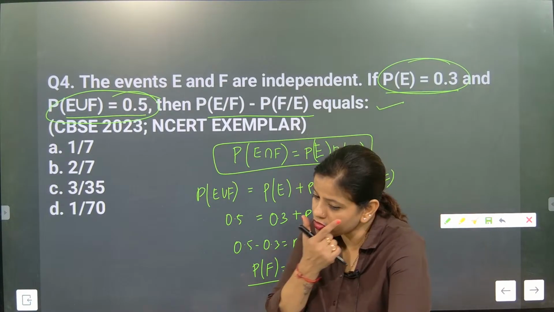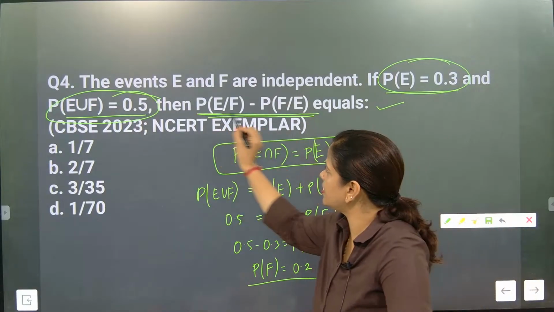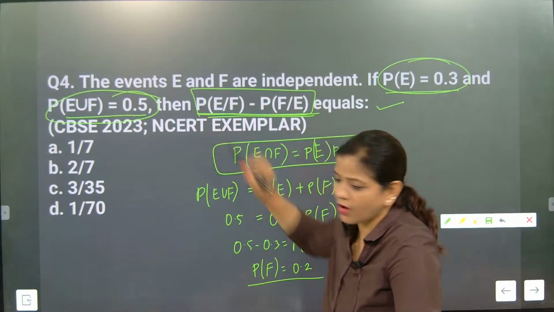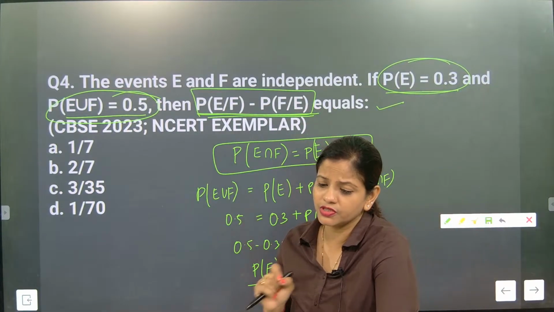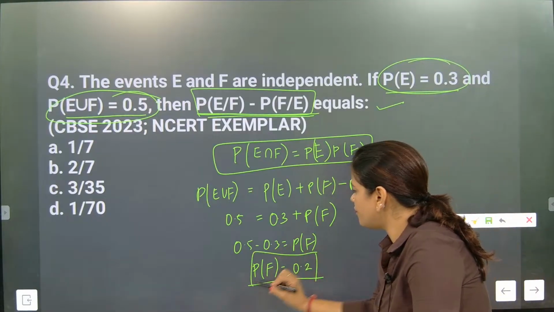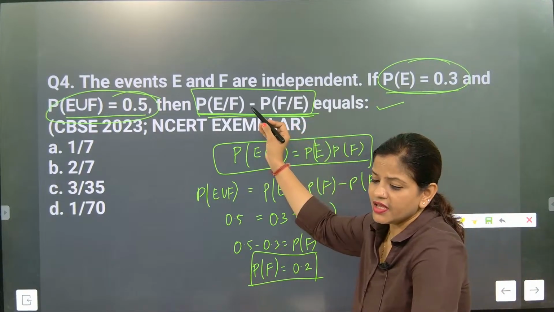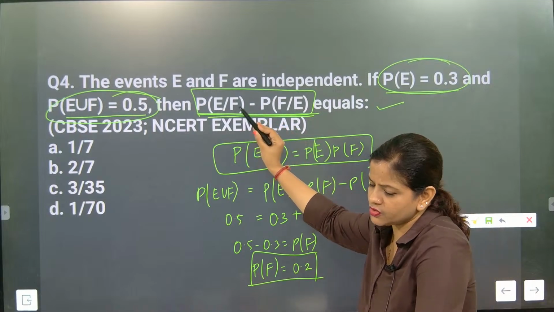So when they both are independent, now this is the very jackpot part of the question. If this comes in the exam, seriously there will be a problem, because I have selected some very good independent event questions for you children. Please remember this one. So once P of E is there, now beta, you will ask how can I get E by F? Correct, now this question will come.